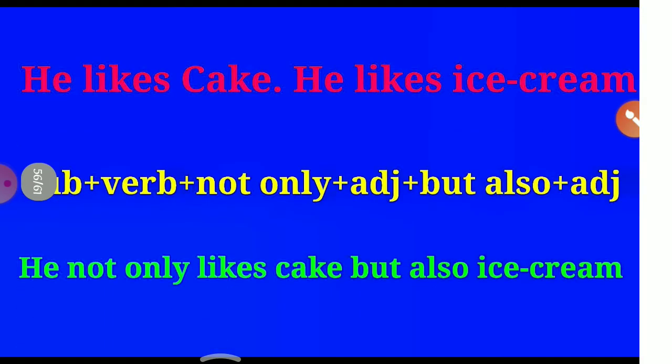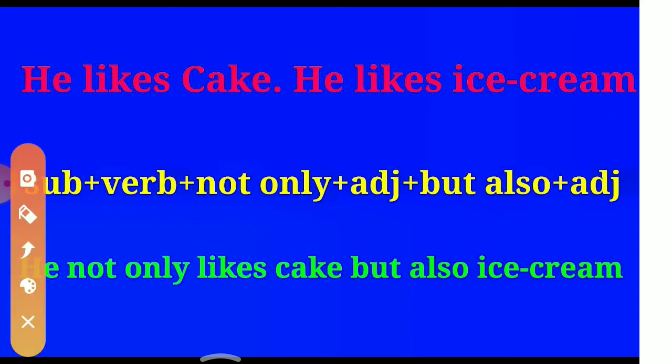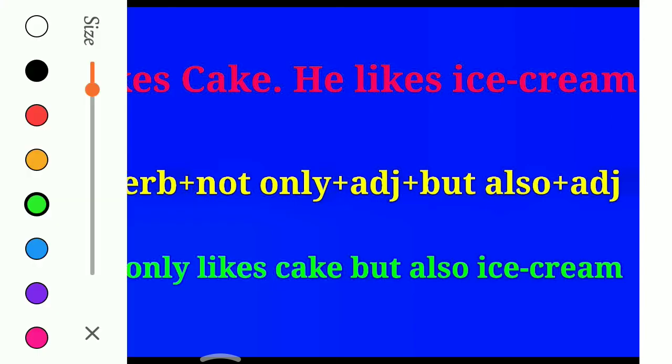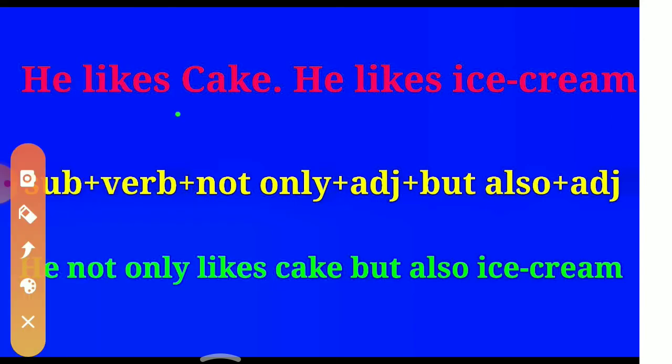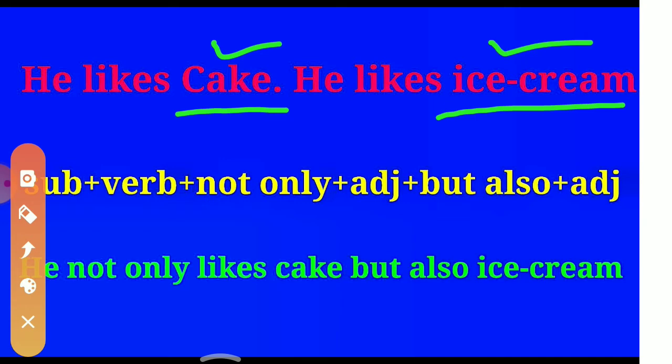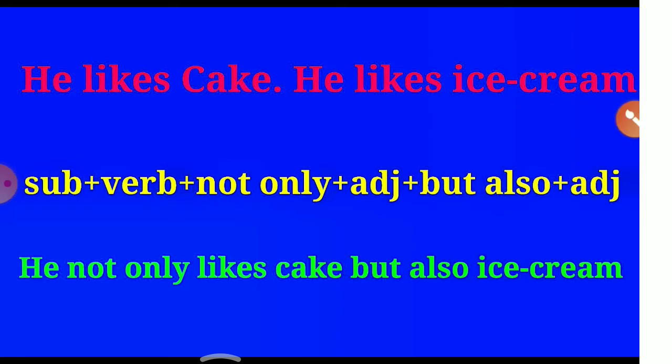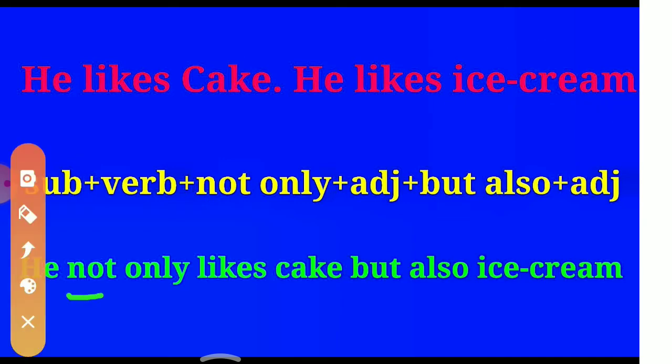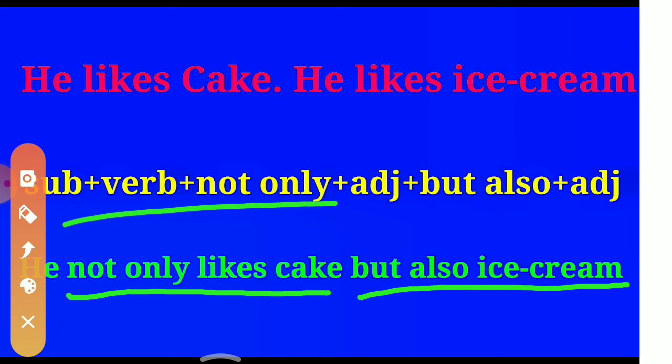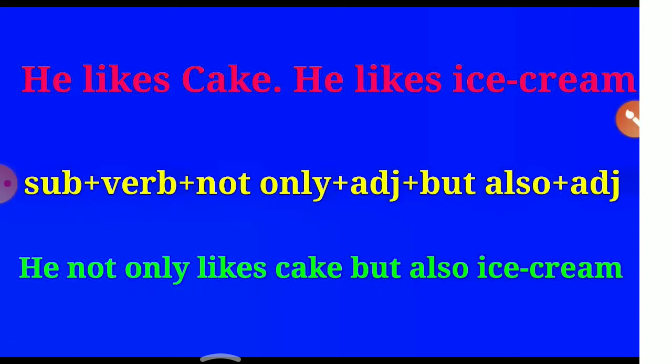So let's take another example. He likes cake, he likes ice cream. So here he likes cake, this is the first one. The second one is ice cream. So the sentence becomes: he not only likes cake but also ice cream. This is a formula, a very easy structure, you can make sentences.